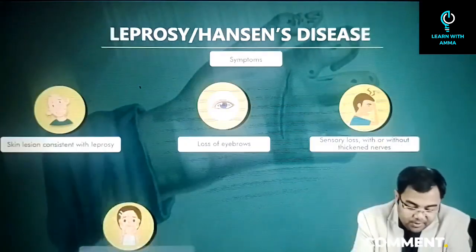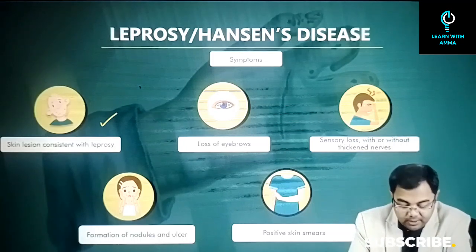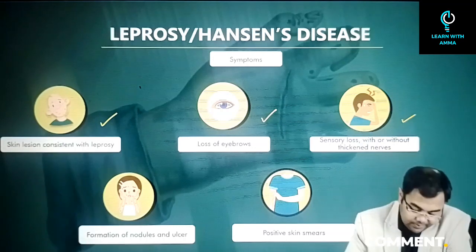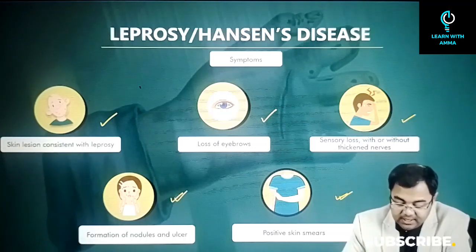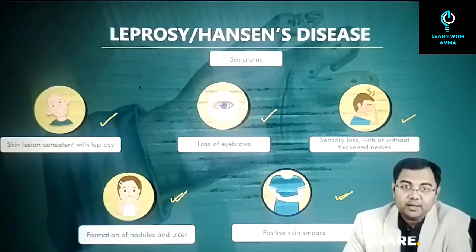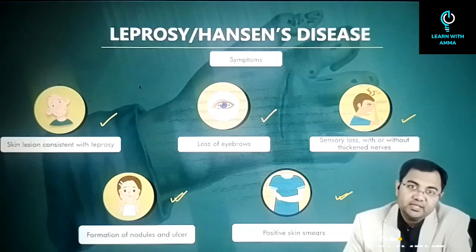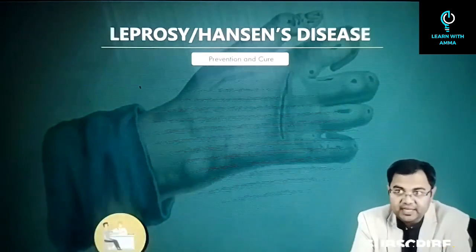Talking about the symptoms of the disease: skin lesions consistent with leprosy, loss of eyebrows, sensory loss with or without thickened nerves, formation of nodules or ulcers, and positive skin smears. Overall, it can also lead to complete deformation of fingers and toes. So those are the symptoms of leprosy, and it has to be contained.